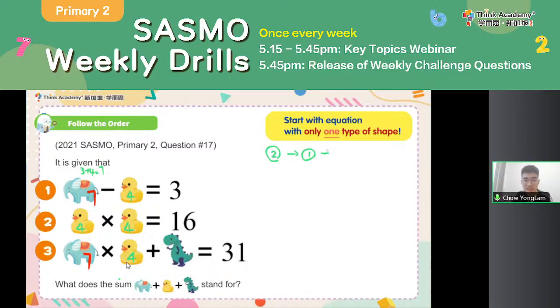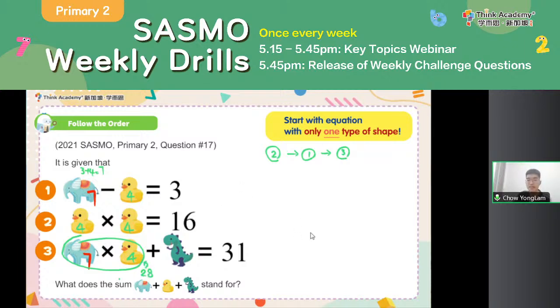Now we just need to look at equation 3 for the dino. So what is the dino? We know that 7 times 4 plus a dino is equal to 31. Remember, when we see multiplication and addition together in a single equation, we do multiplication first. So 7 times 4 is equal to 28. That's right, it is equal to 28.